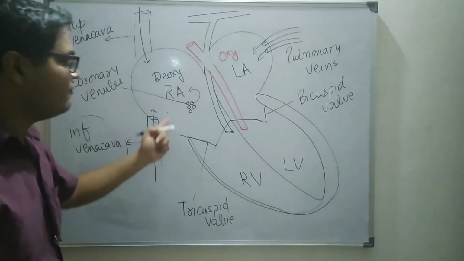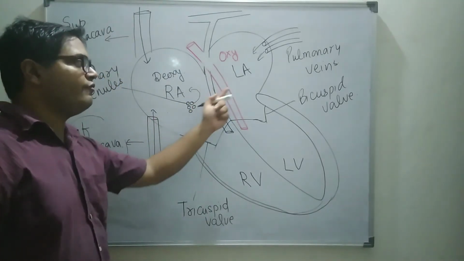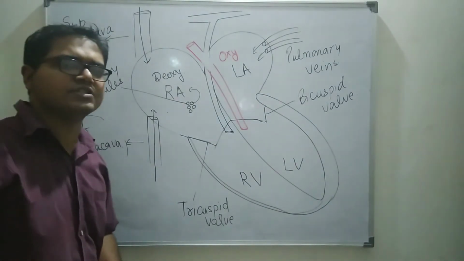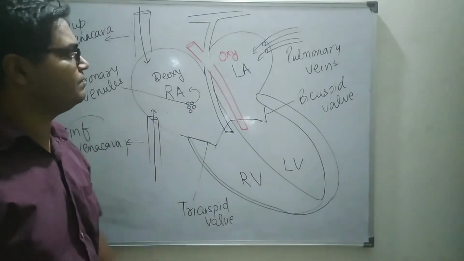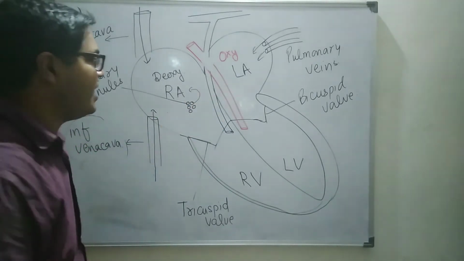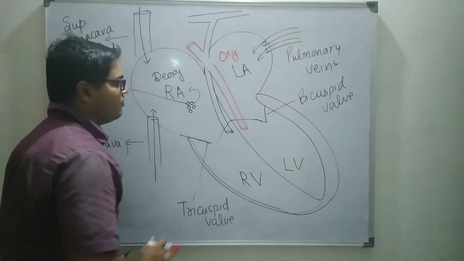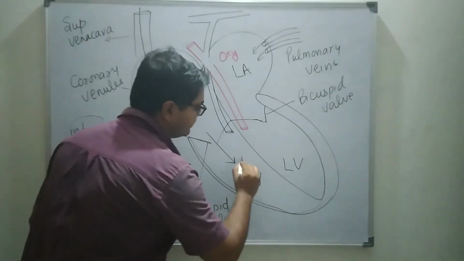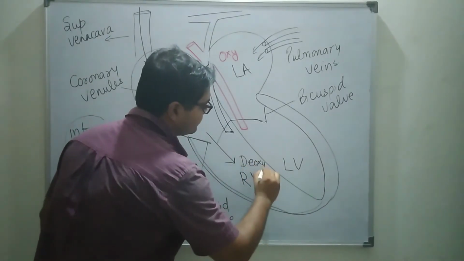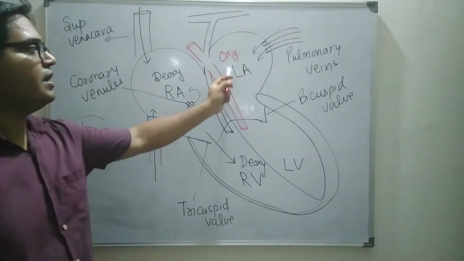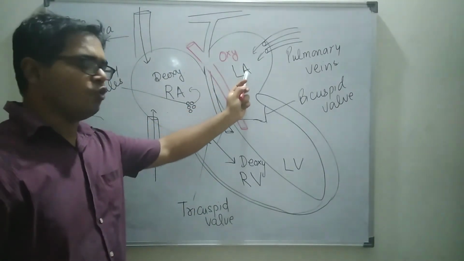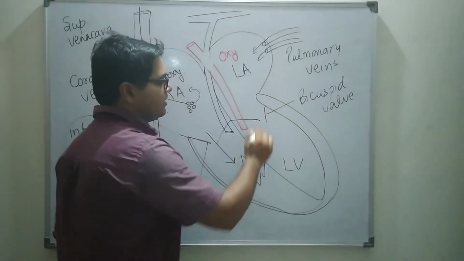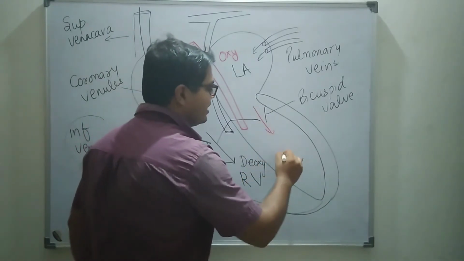Now what happens when these chambers are completely filled? Then the second phase of the cardiac cycle starts, that is atrial systole. These chambers contract and the tricuspid valve opens and deoxygenated blood moves into the right ventricle. Whereas when the left atrium undergoes systole, the oxygenated blood in the left atrium moves into the left ventricle.